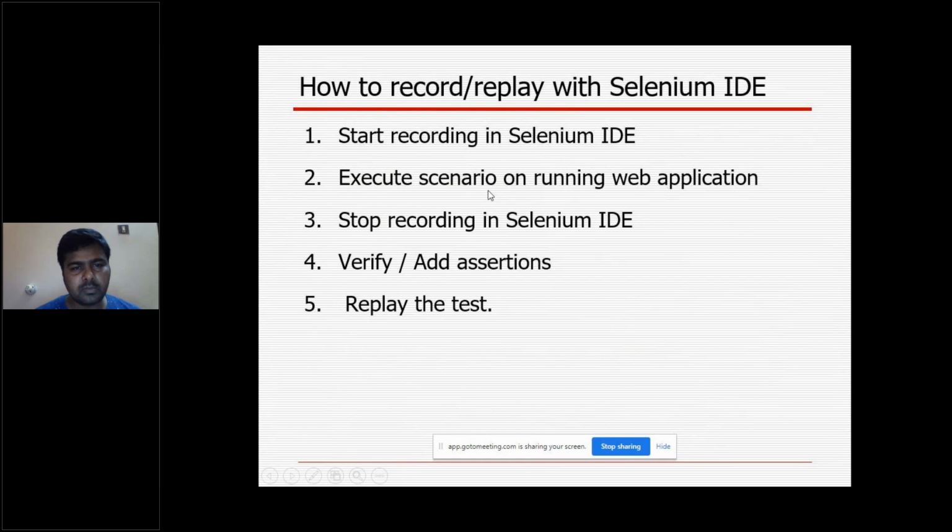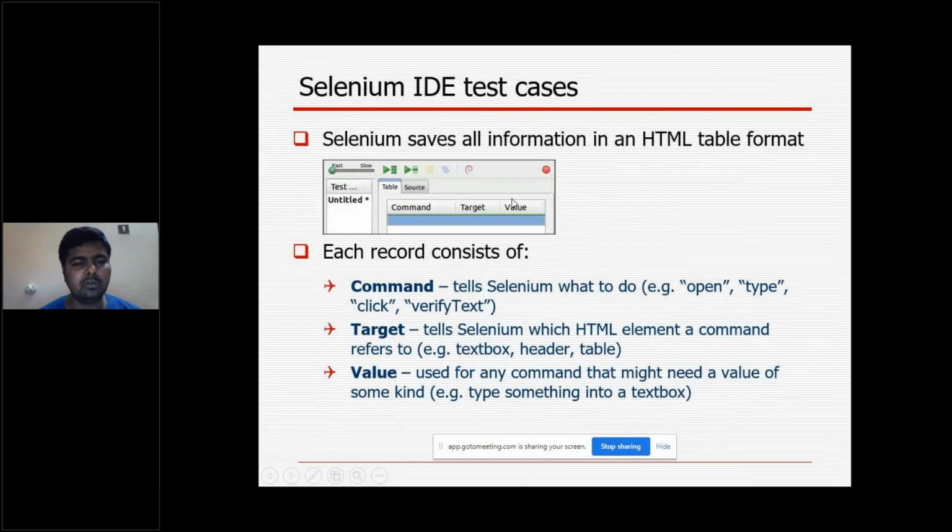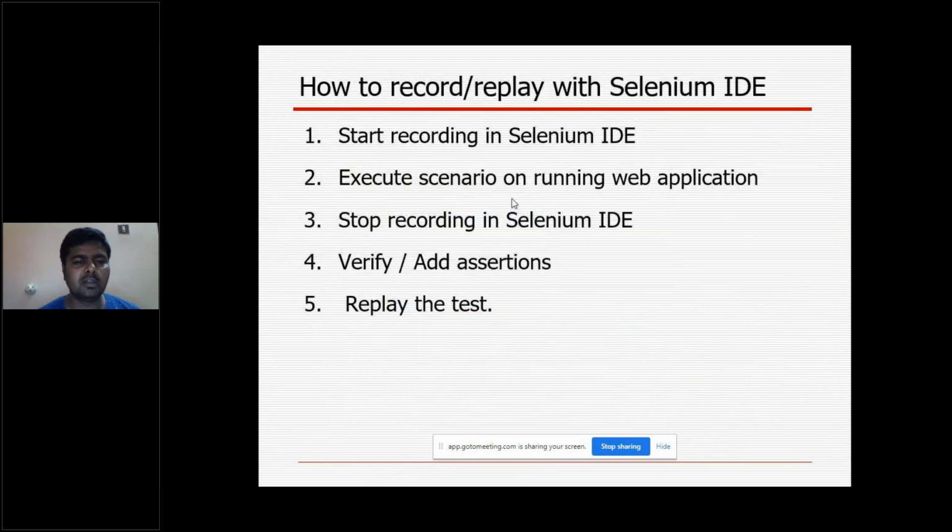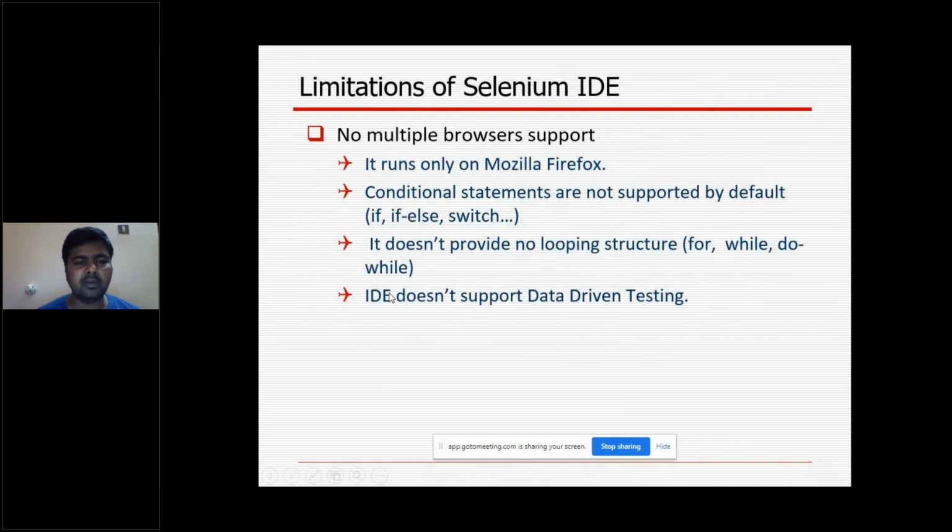Start recording. How to record and replay with Selenium IDE. That is, start recording in Selenium IDE and execute the scenario on the running web application. Means we have to start the IDE initially. Then we have to give the command, target and value. These things we have to mention. The second point, execute the scenario on the running web application. Then once it is completed, you have to stop the recording, and later you have to verify and add assertions, and replay the test. Once you stop it, you have to replay it just for your testing or verification purpose. You have to verify that, replay and verify it.